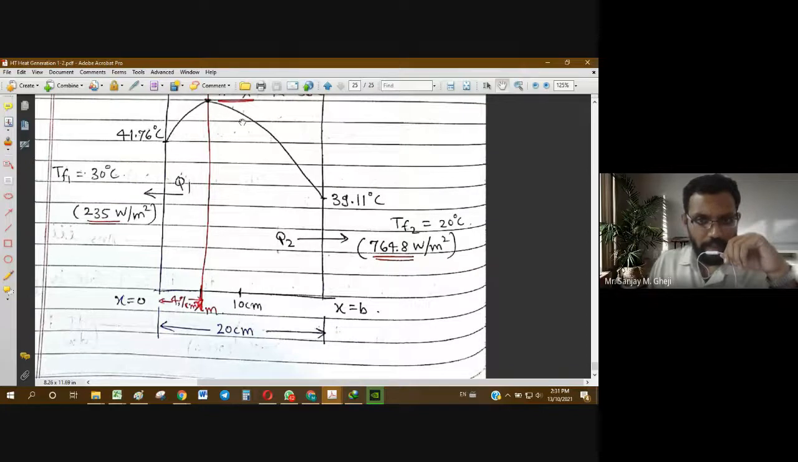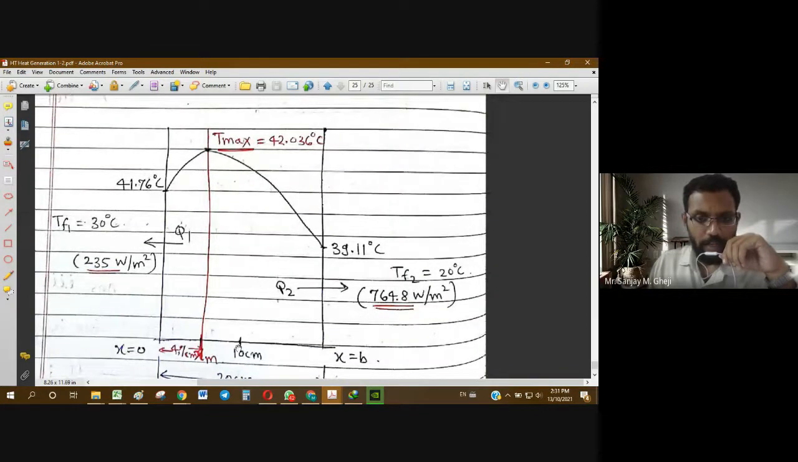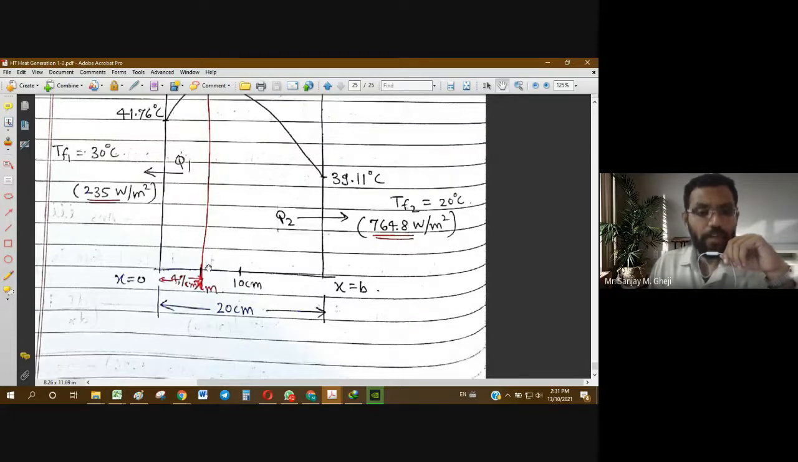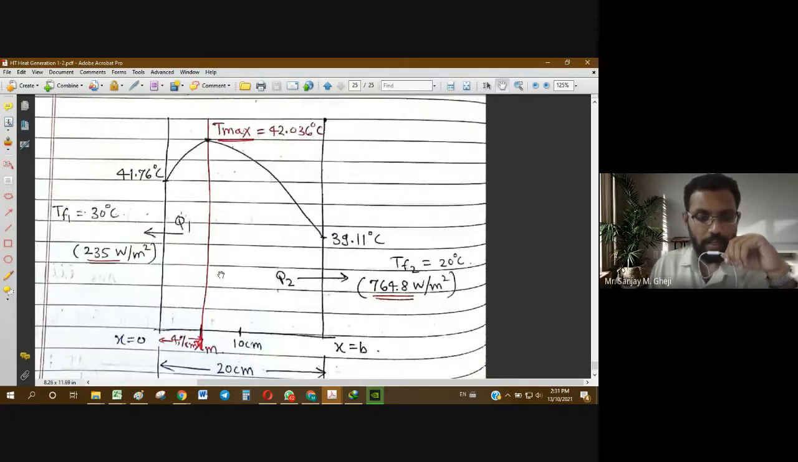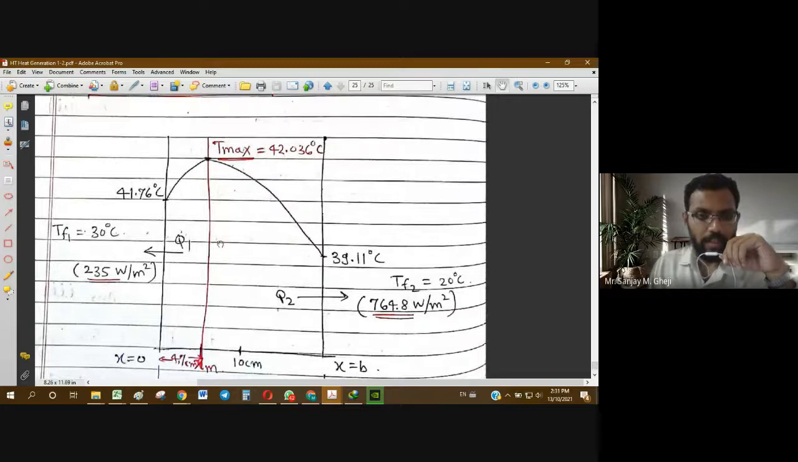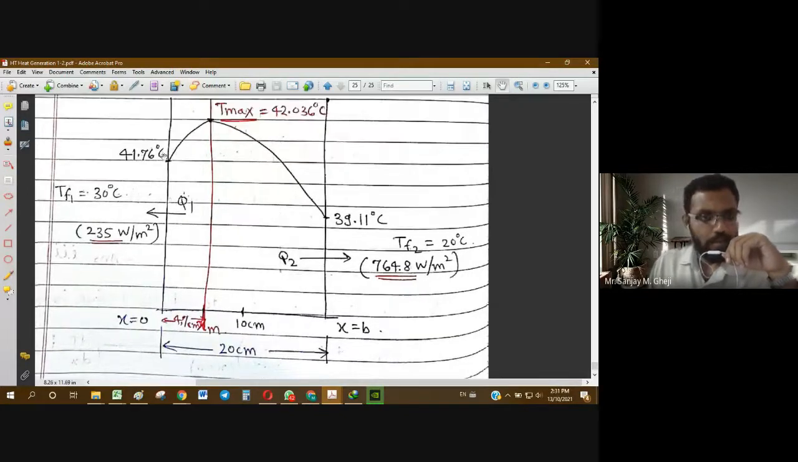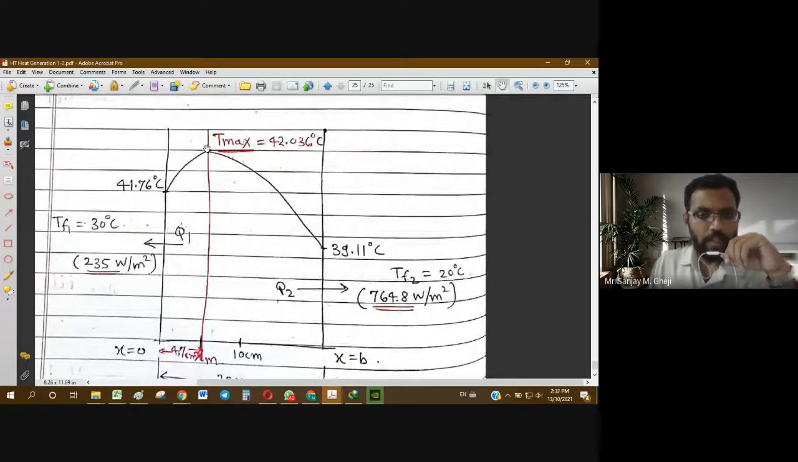Midpoint is at 10 centimeter, but maximum is not appearing here. Maximum is closer to the left face because it is coming at 4.7 centimeter. So almost at one fourth distance from the left face, T max is appearing, and temperature is then going down and down towards the right face. Okay, so these are relative values that we can show.